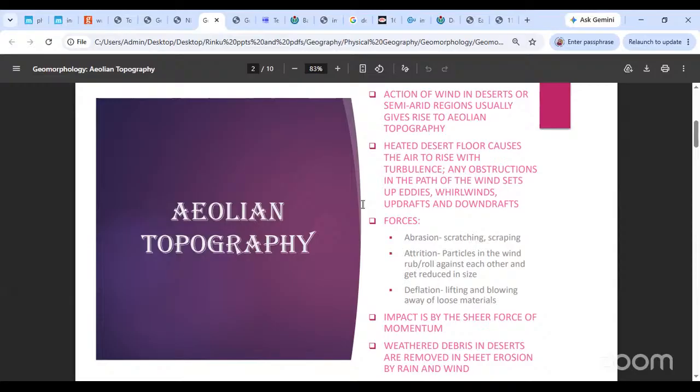Okay, and then the next thing is deflation. ये एक अलग चीज होती है wind में. Deflation meaning,